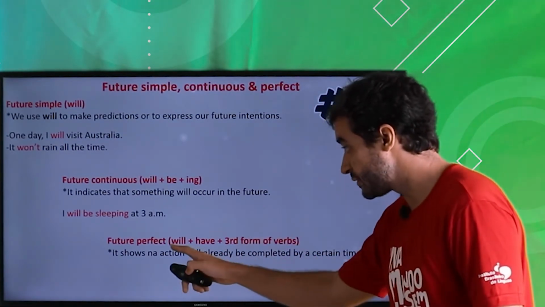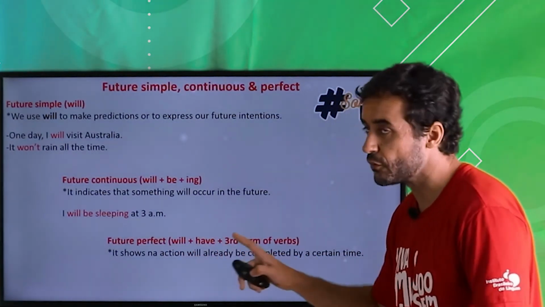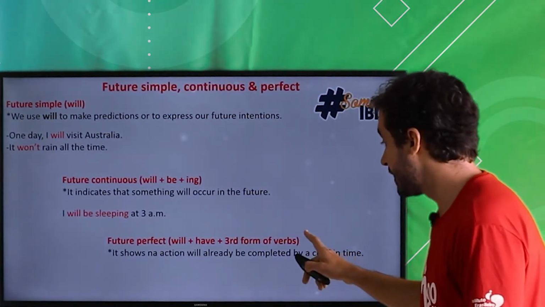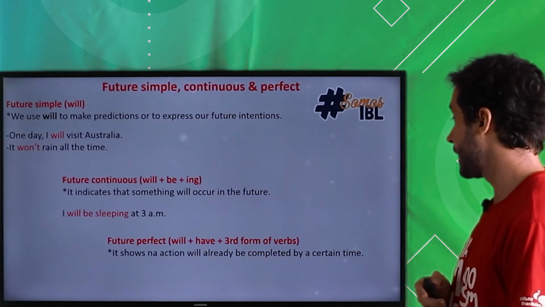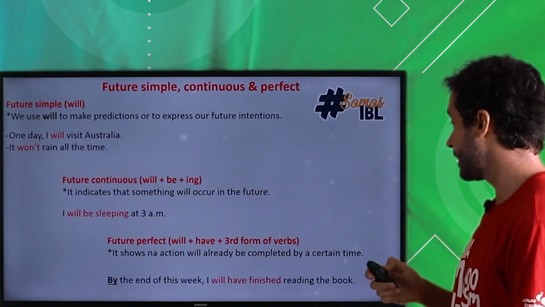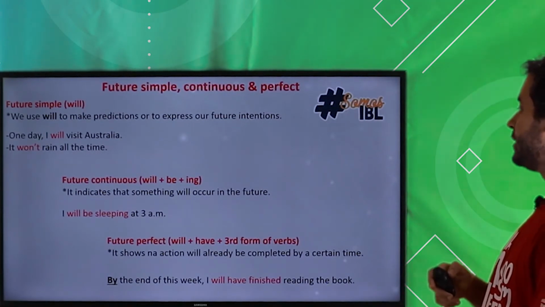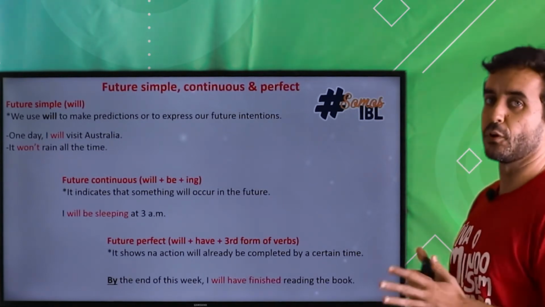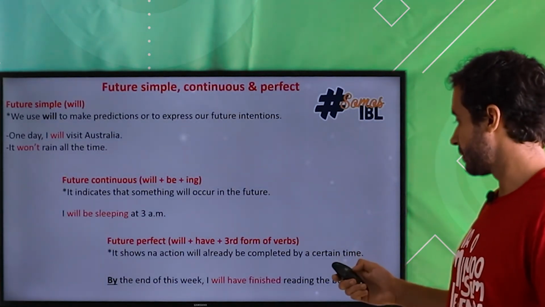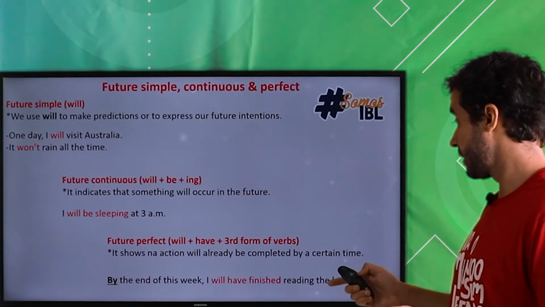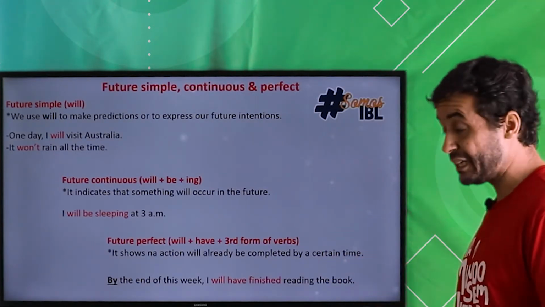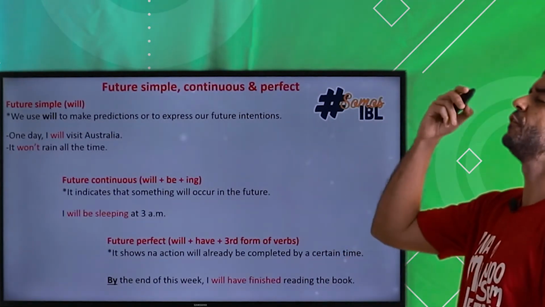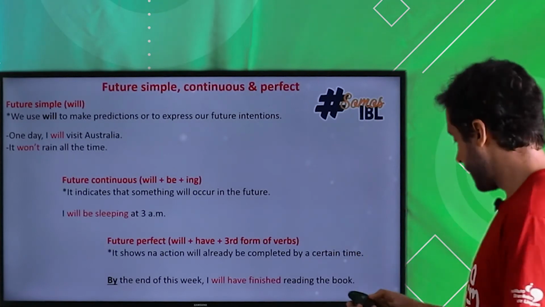And whenever you use that, you have to use will plus have. Of course, this is not the verb have as in possession, and then the third form of the verb, okay? So let's take a look at an example. By the end of this week I will have finished reading the book, okay? Probably, this is a probability, right? So by the end of the week, you expect to be over with the book, okay? So another way of saying that is, I will have finished the book, okay?